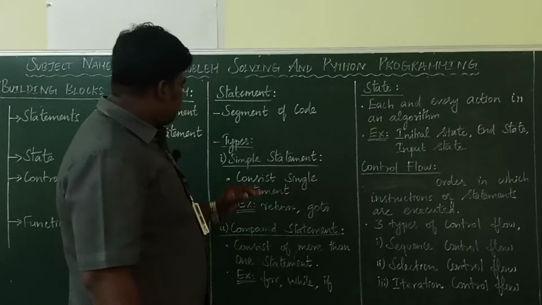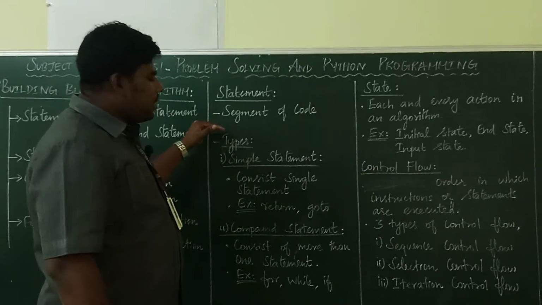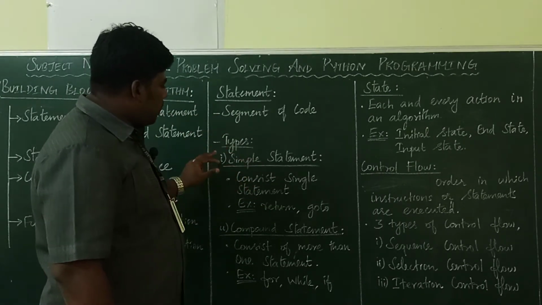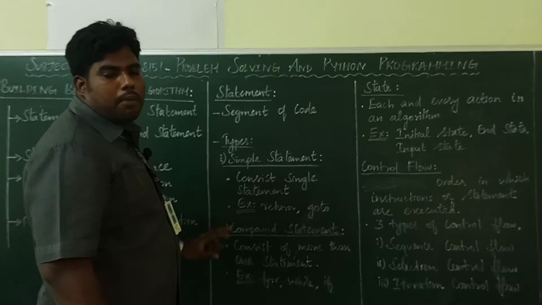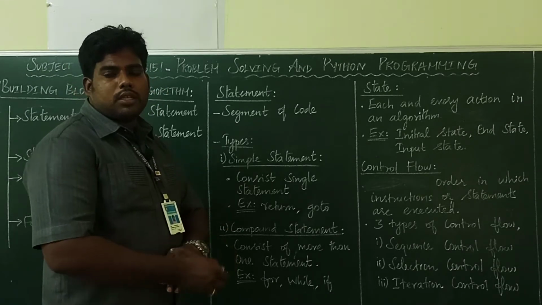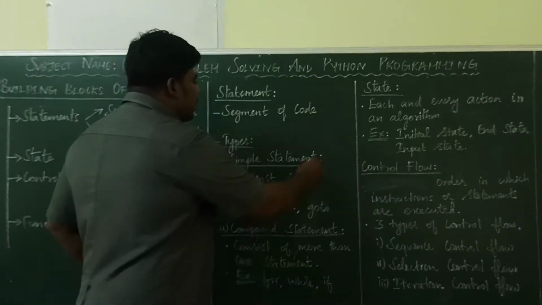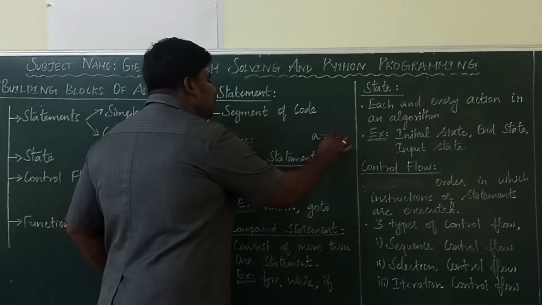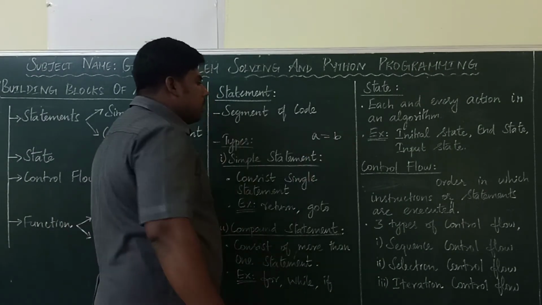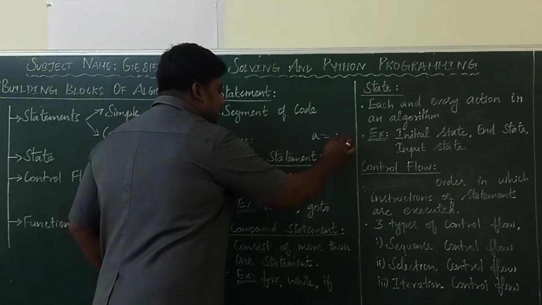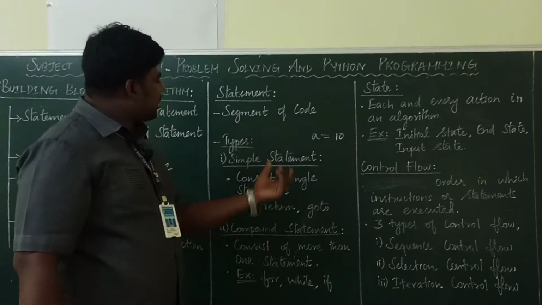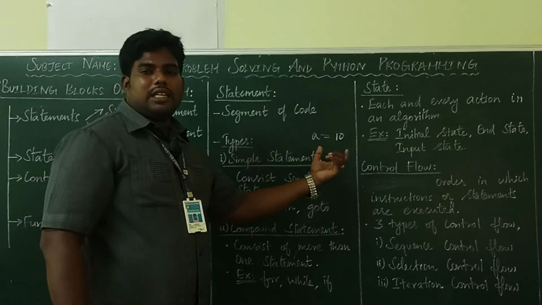Then your statement is divided into 2 types. One is simple statement, another one is compound statement. What is a simple statement? For example, A equal to B or A equal to 10. It's a single line command or single statement.